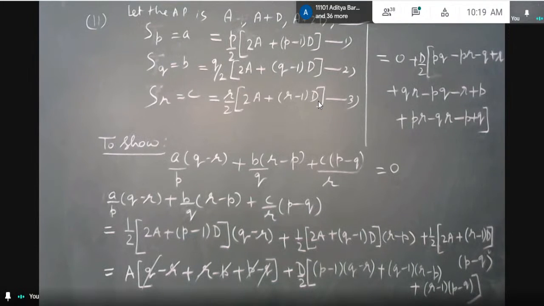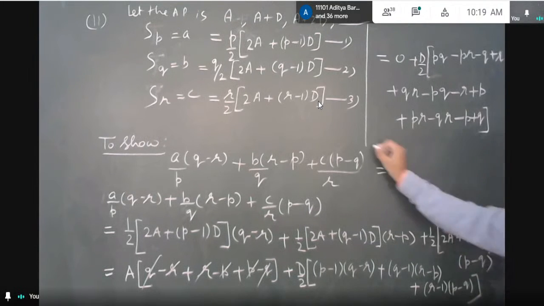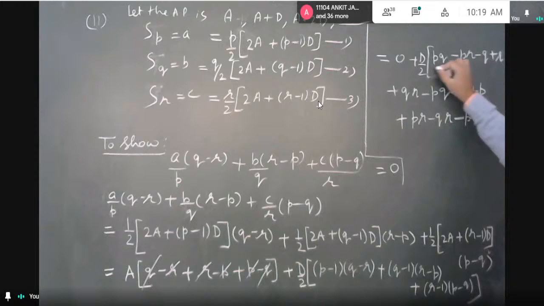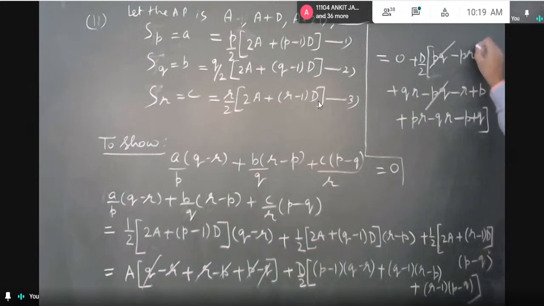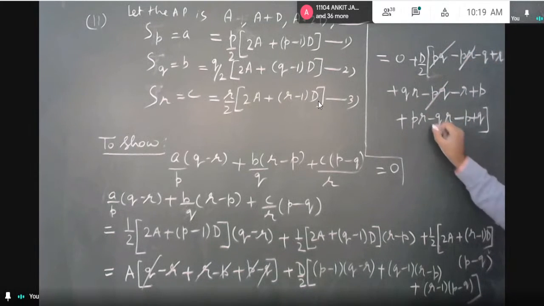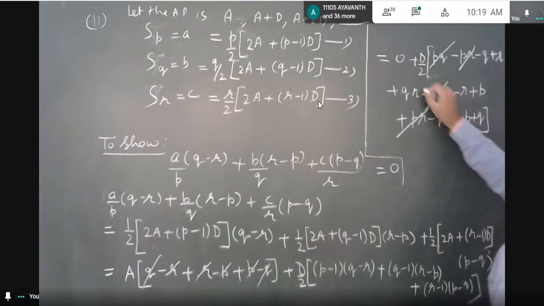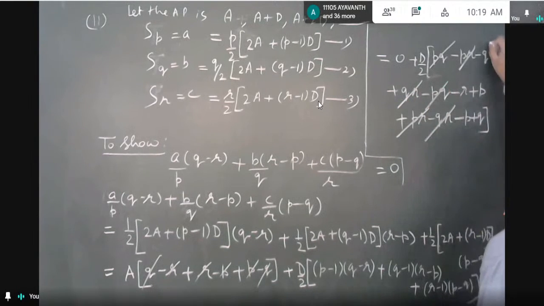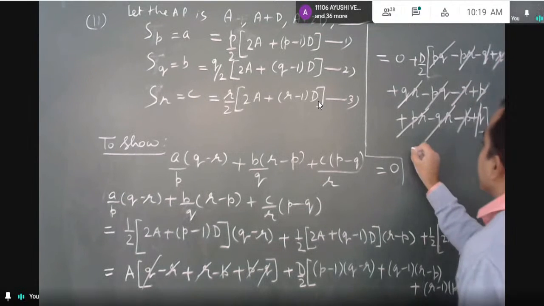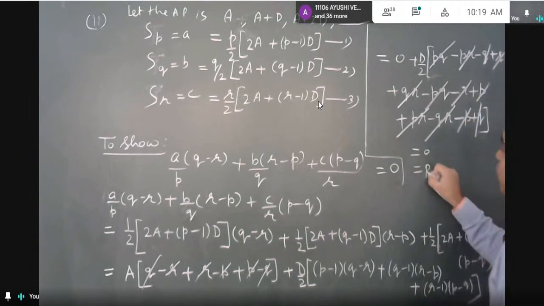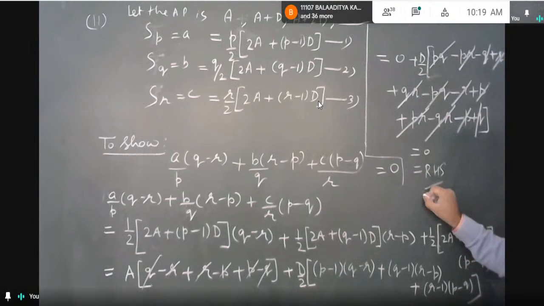I hope these will get cancelled completely: pq − pq − pr + pr, qr − qr − q + q − p + p − r + r. Everything gets cancelled and it goes to 0, which we wanted to bring.